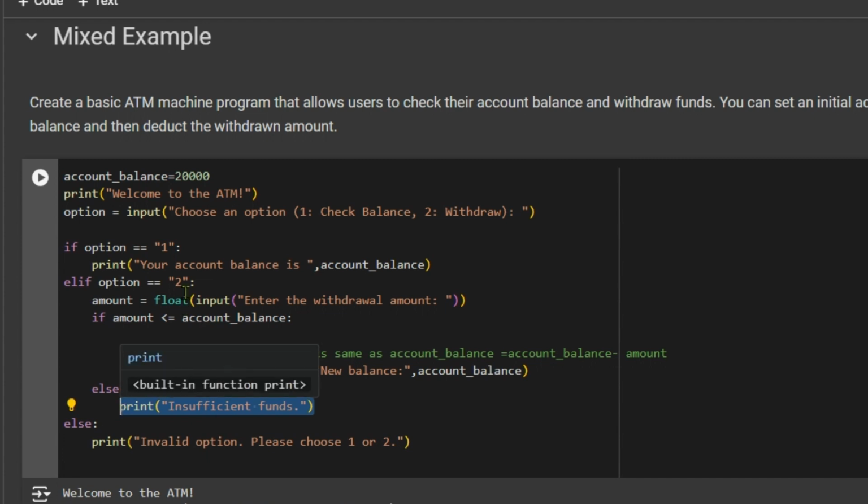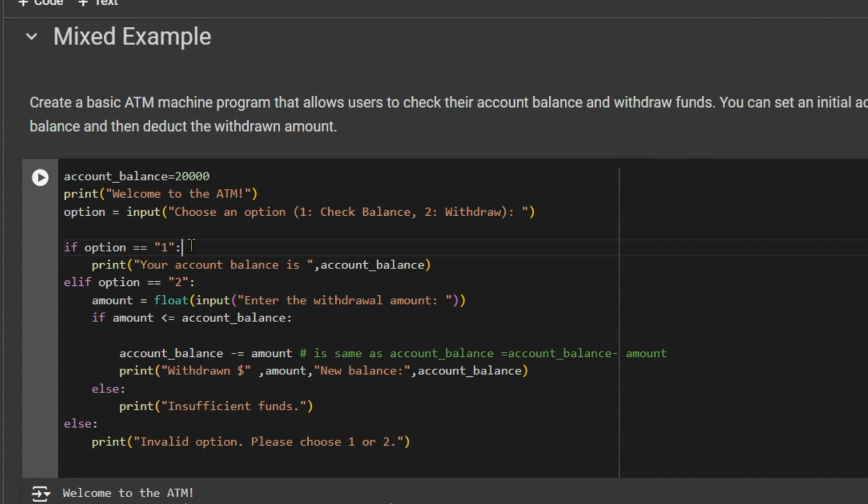And at last, if the user doesn't enter any of the entries like 1 or 2, we need to educate the user and say invalid option, please choose 1 or 2, because the program says that the user should be able to check the account balance and withdraw funds. So that's it. The rest, you can do trial and error checks.